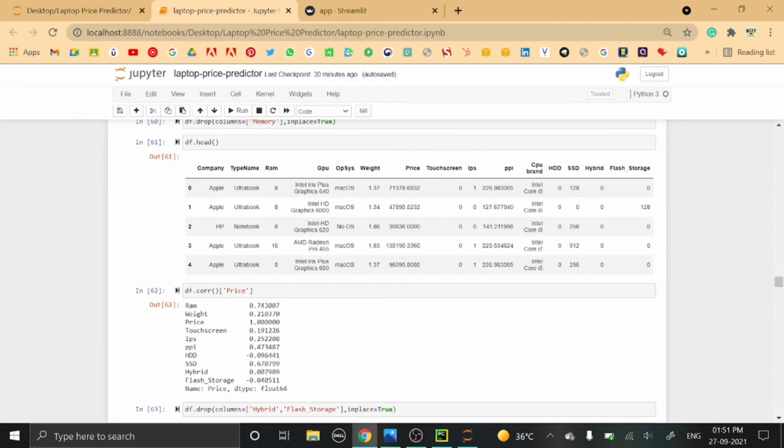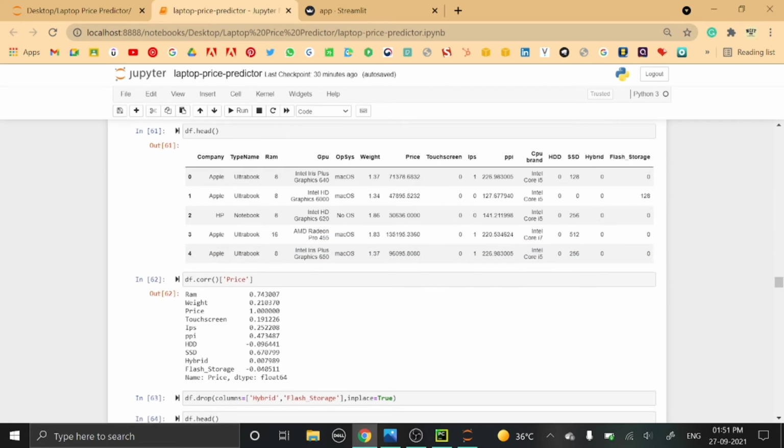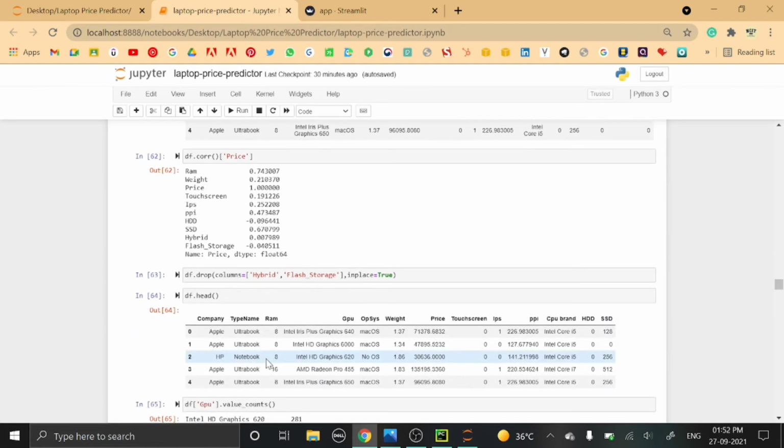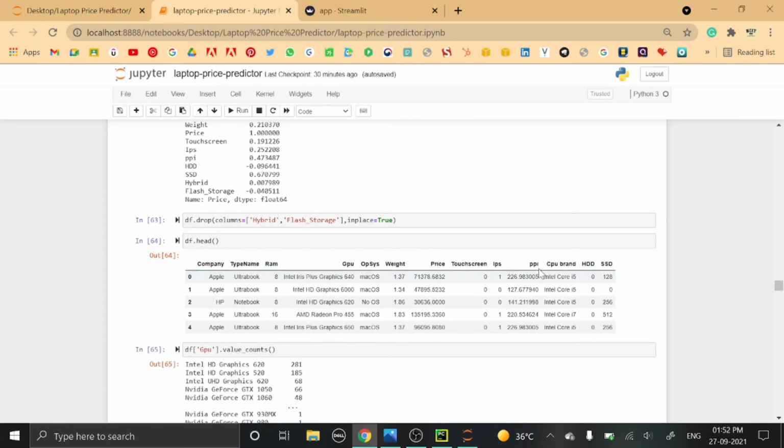So if we see the correlation of these 4 memory columns with the price, here we can see that we have a negative relationship of HDD with price, which is minus 0.09, and we have a strong relation of SSD with price, that is 0.67. So we are dropping the hybrid and the flash storage column. After dropping that column, it will look something like this.